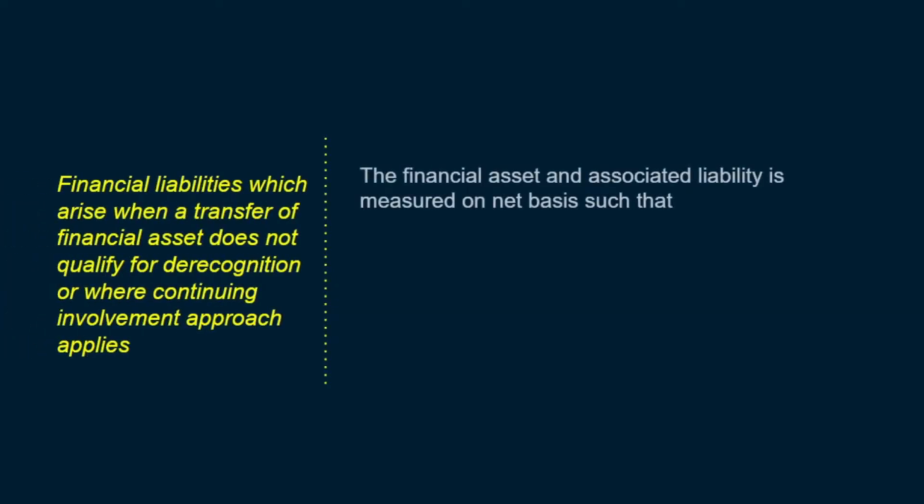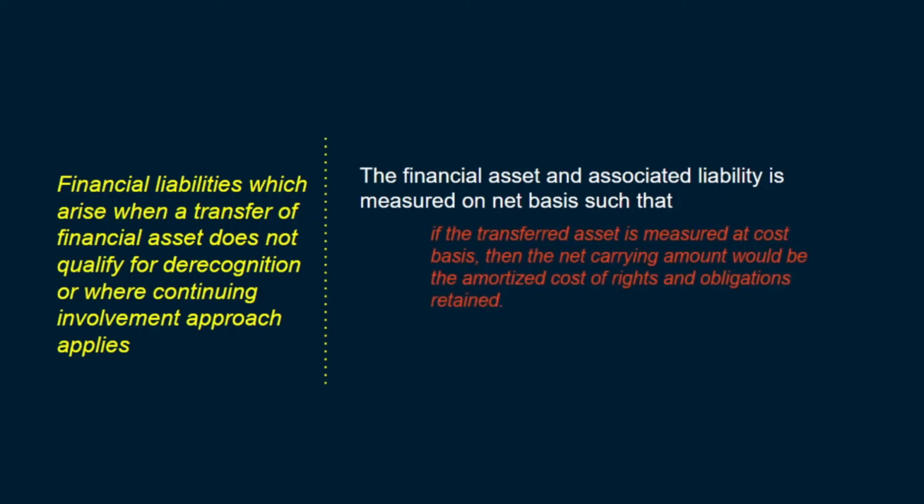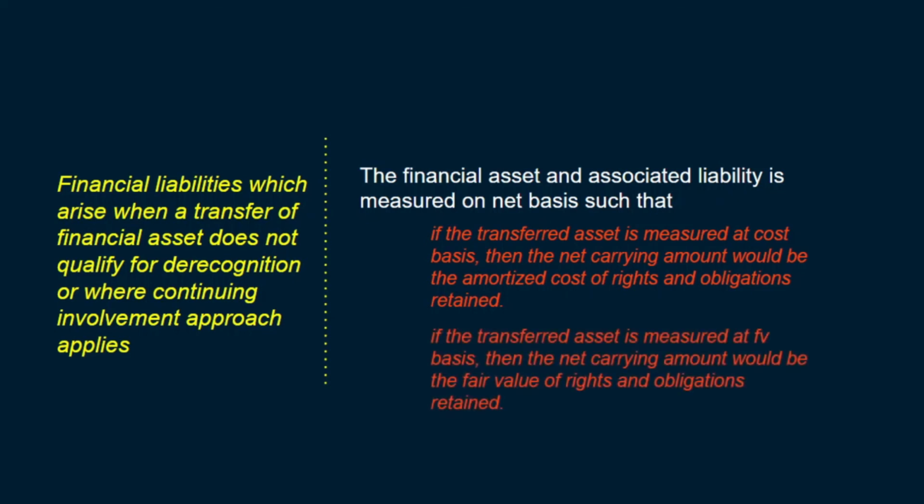In that case, that financial asset and the resulting financial liability shall be measured on net basis, such that if the transferred asset is measured at cost basis, then the net carrying amount would be amortized cost of rights and obligation retained. Or if the transferred asset is measured at fair value basis, then the net carrying amount would be the fair value of rights and obligation retained.